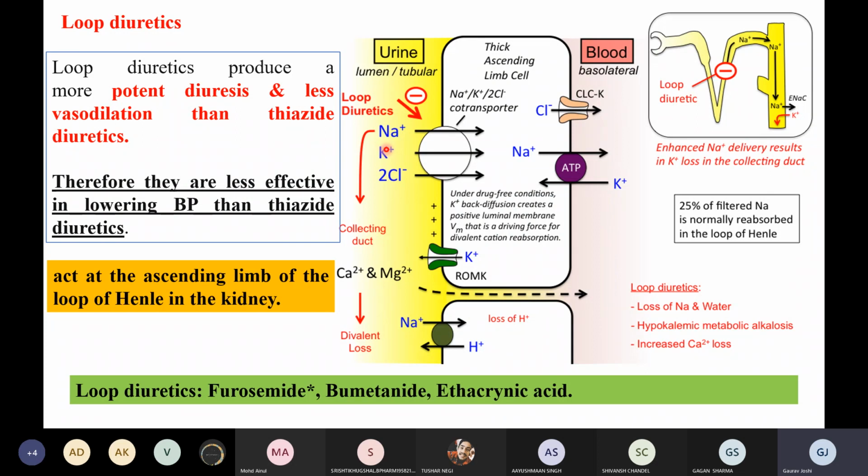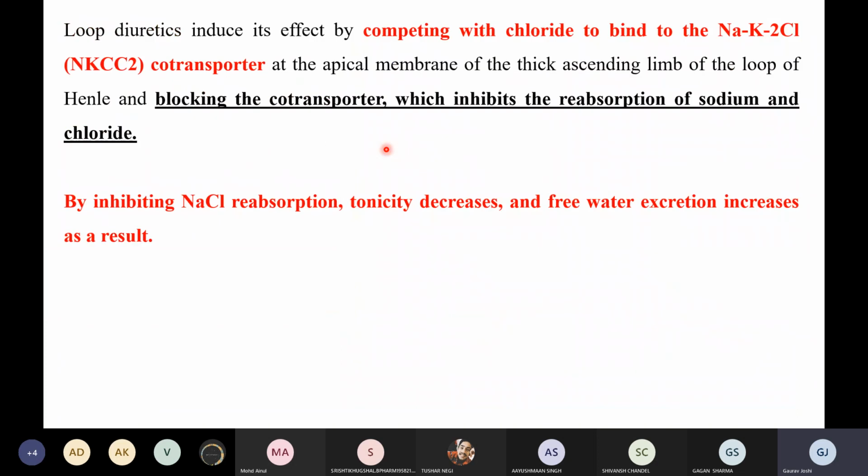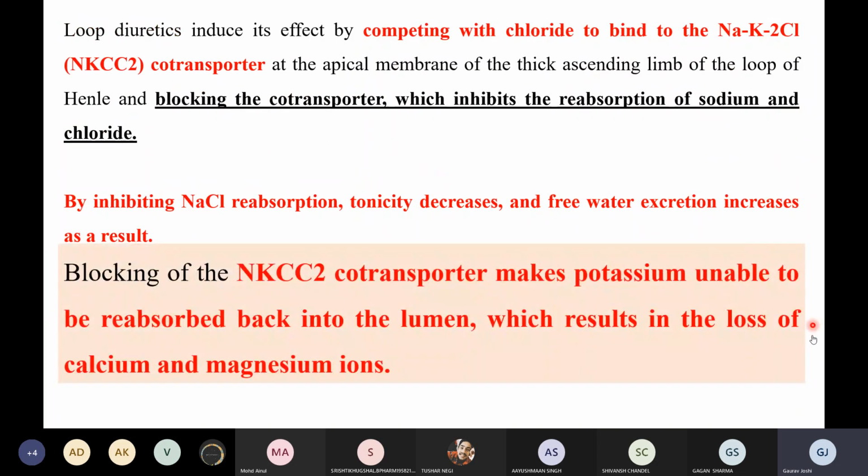So this is the problem। so how to resolve that thing, yahan tak clear hai, right? So basically now the blocking of NKCC2 co-transporter makes potassium unable to be reabsorbed back to the lumen। but हम क्या चाहते हैं, पोटेशियम हमारी बॉडी में, ब्लड में वापस आए।